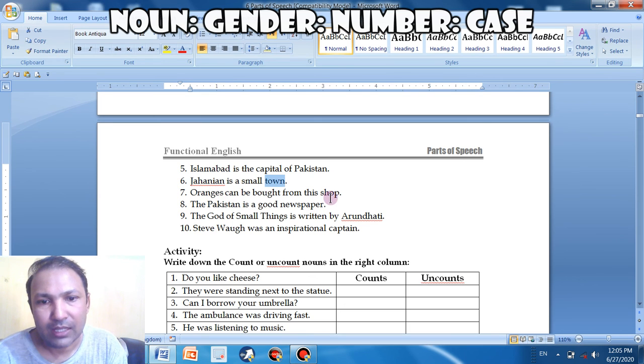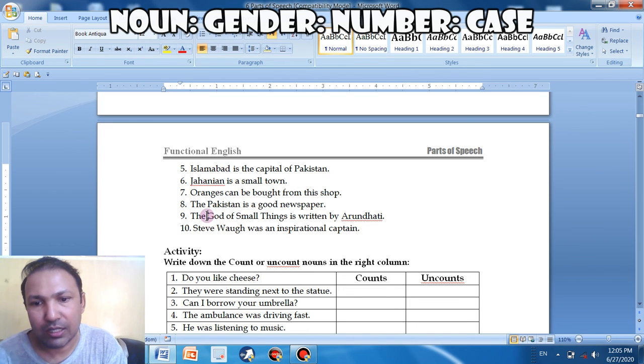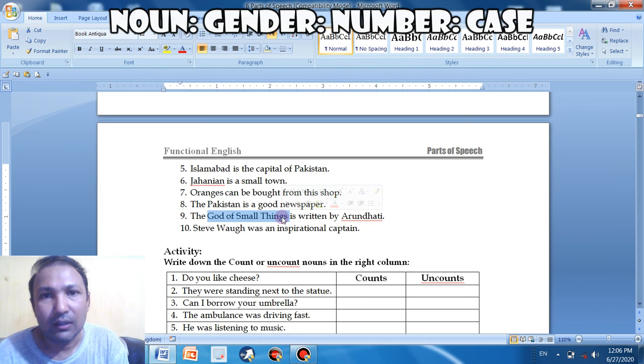Oranges, shop, identify by yourself. I am locating nouns. Pakistan, newspaper, God of small things. It is one noun. That's the name of the book, novel, very famous novel of Arundhati.